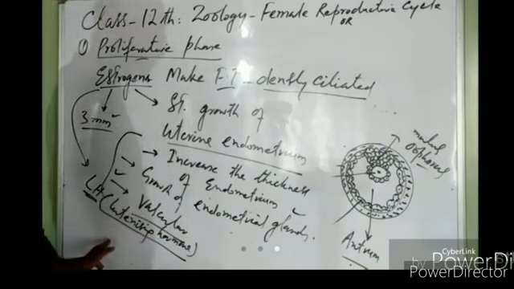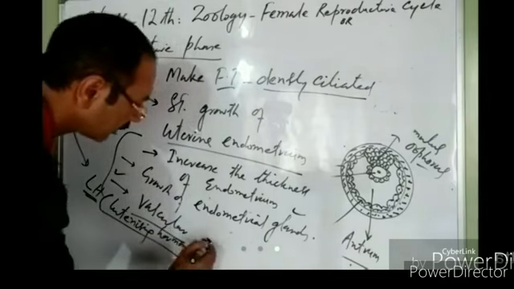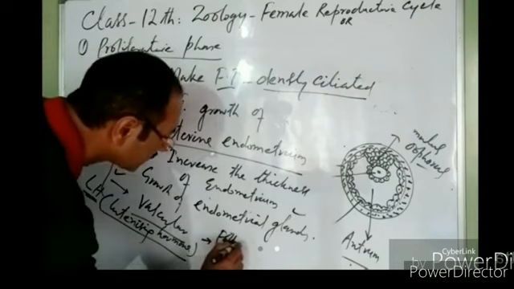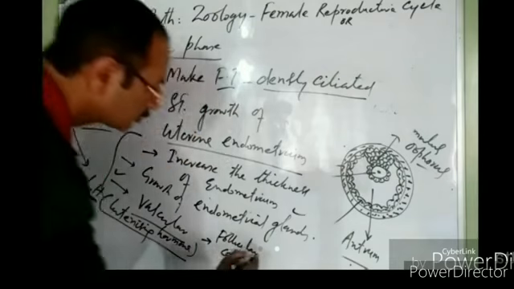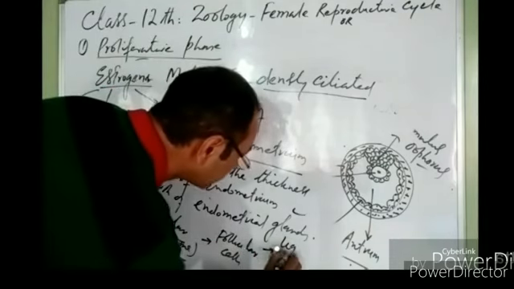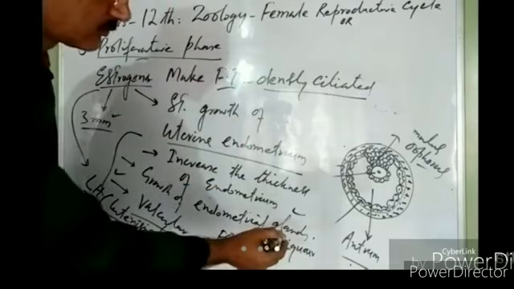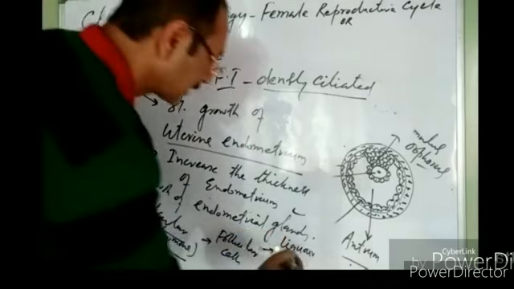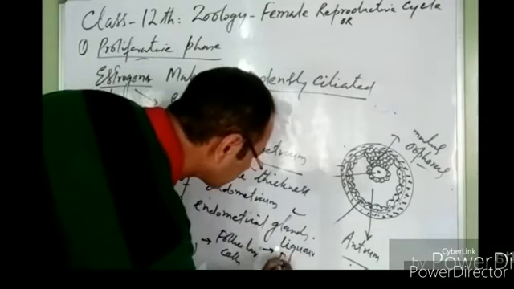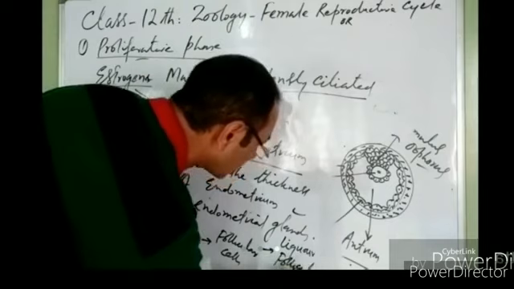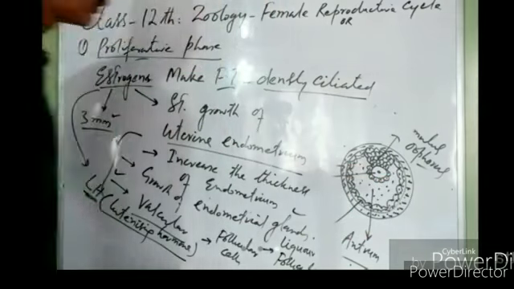So this luteinizing hormone stimulates the follicular cells to release liquor folliculi into the antrum of the Graafian follicle. Is this visible? Yes. Okay. Do you understand what I am saying?